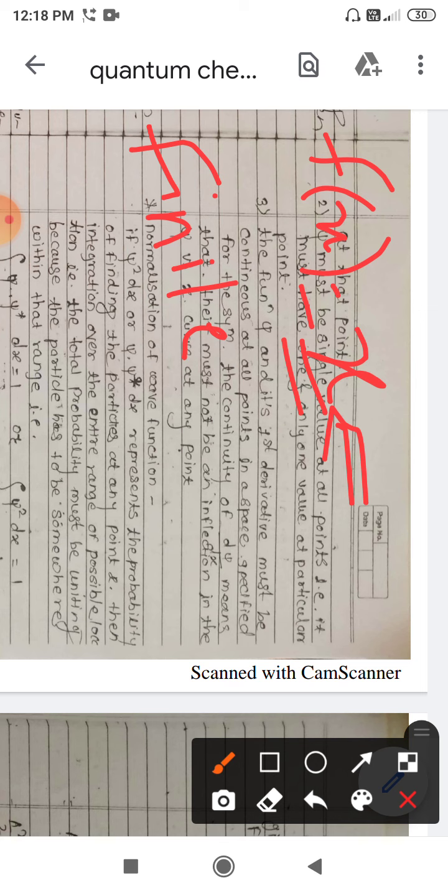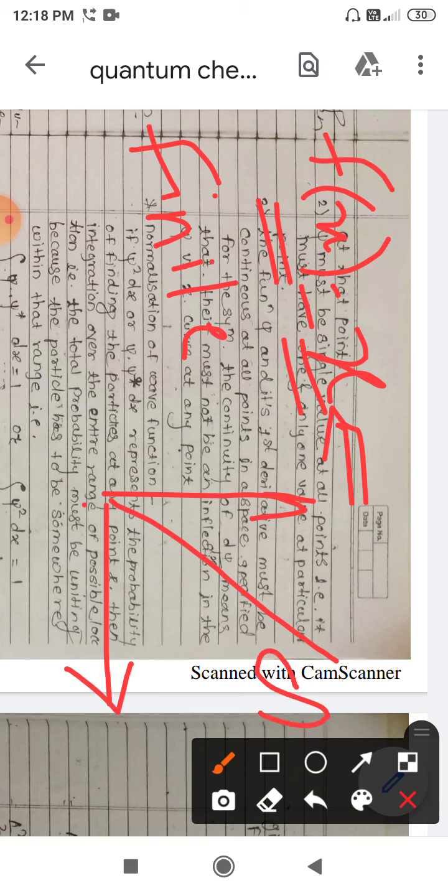Here we can see that this function is not finite, because if we go on increasing the values of x, what type of graph will you expect? You will expect a straight line graph passing through the origin. But this graph tends to infinity. So we can say that this function is not a finite function, it is an infinite function. So the first condition is disobeyed, hence this function is not an acceptable wave function.